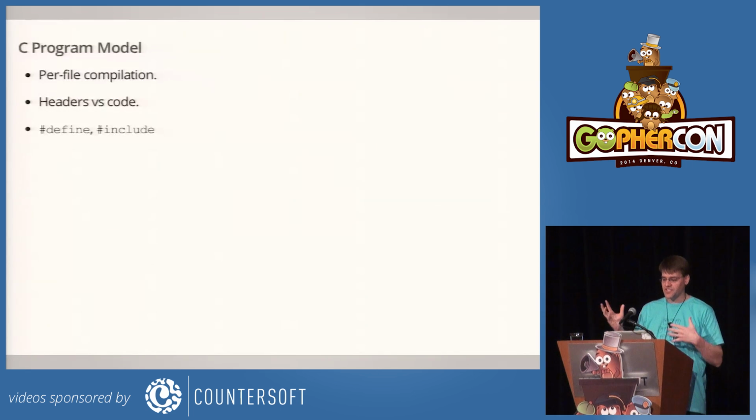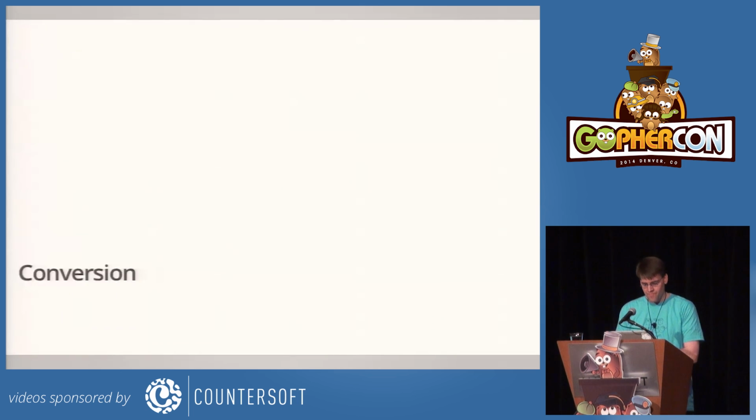So there's forward and extern declarations, and there's separate shared header files. And Go compiles whole packages at a time, and so all those concepts are gone. But most important, Go has no #define and no #include. And this is great for Go, but you have to address that when you're translating C code over that might use these. So that was C in a nutshell, at least as much as it matters.